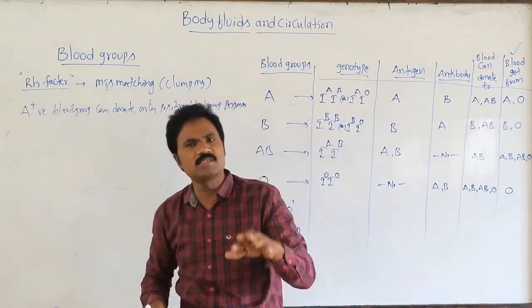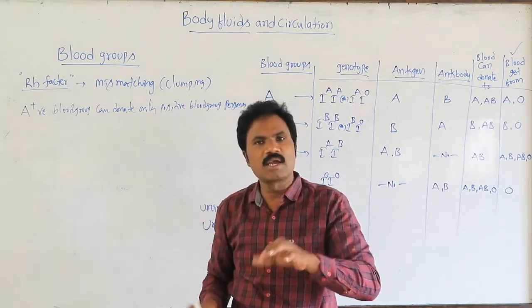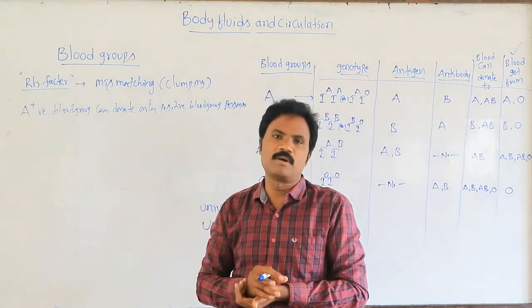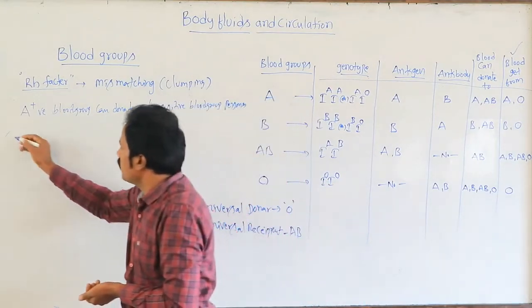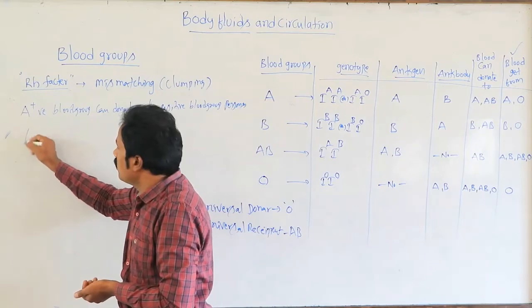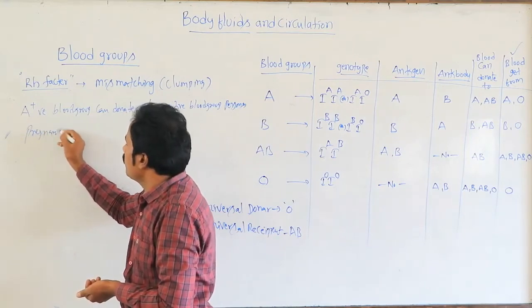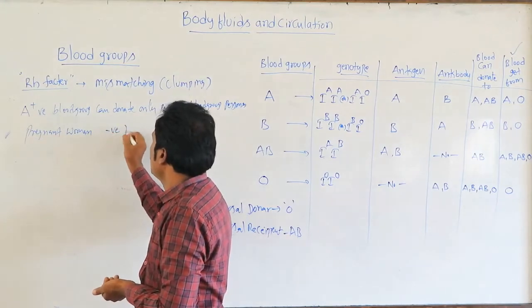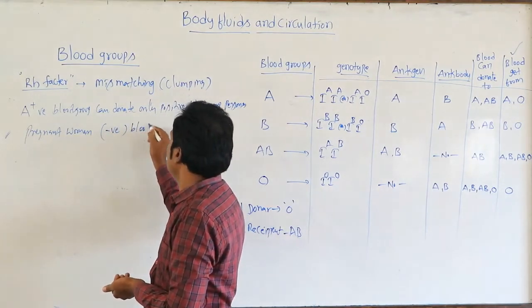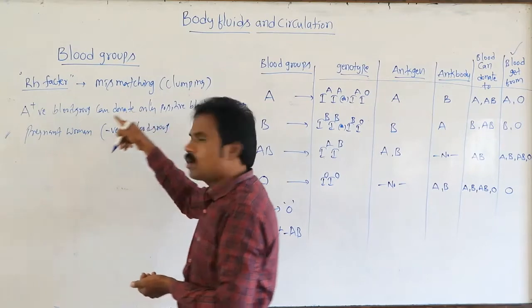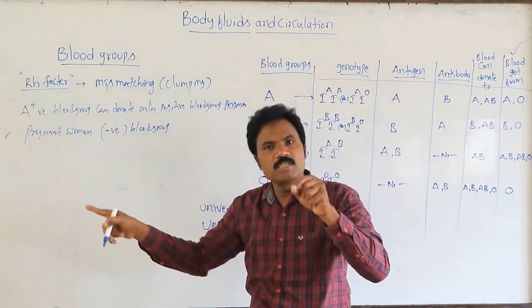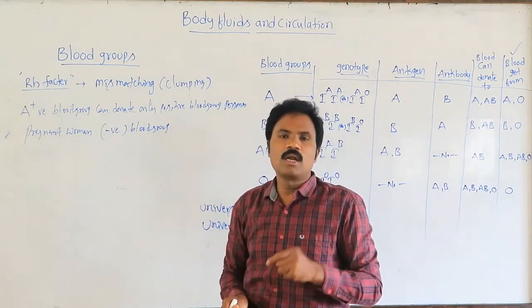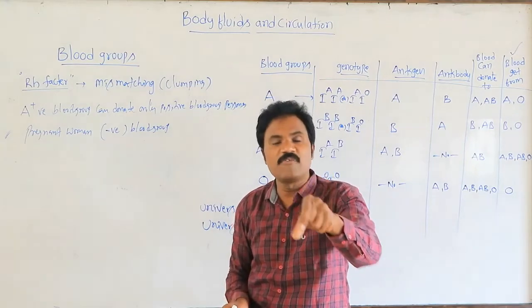Maybe in some rare cases negatively, the first time nothing happens, the second time such types of antibodies are formed. Here is one more example given in our NCERT book. Suppose one pregnant woman has a negative blood group. What is the possibility for her fetus?